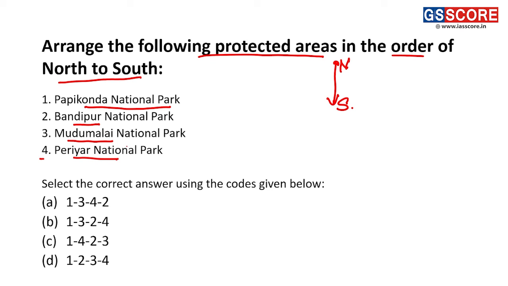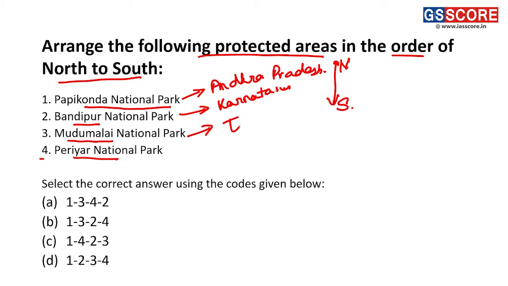Papikonda National Park is present in Andhra Pradesh. Bandipur is present in Karnataka. Mudumalai is present in Tamil Nadu. And Periyar National Park is present in Kerala.